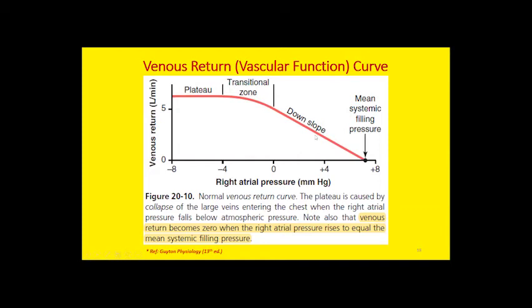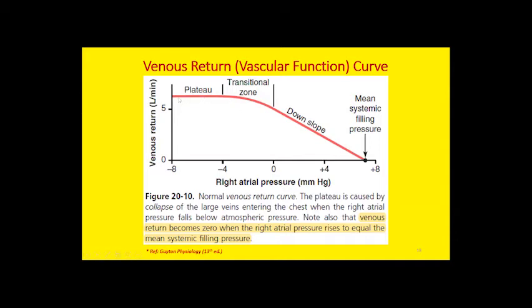If we go to the opposite side and decrease the right atrial pressure beyond 0, note that the normal right atrial pressure of 0 gives a venous return of 5 liters per minute. Now, if you decrease the right atrial pressure beyond 0, you can see the plateau phase. There's a transitional zone which is around -2 millimeters of mercury. Beyond -2 millimeters, there is a plateau phase.